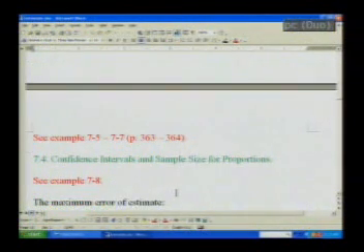Next, for the confidence interval and sample size for proportion, take a look at examples 7.8 and 7.9. The formula is given in the brown box on page 369. You can use p and q, like in the binomial distribution, where q is 1 minus p. Then the formula for the confidence interval you can see on page 370.